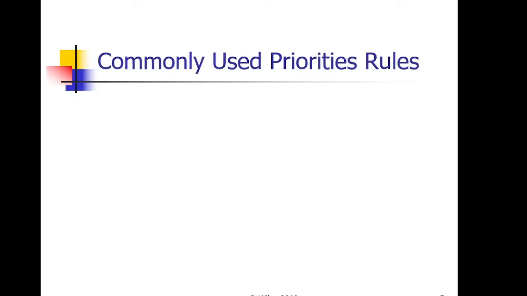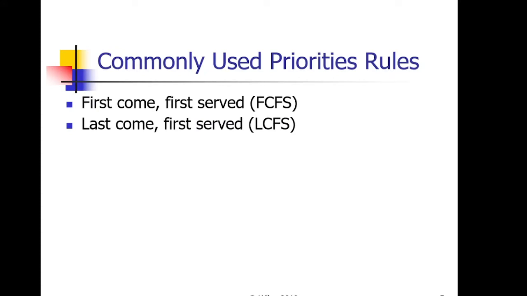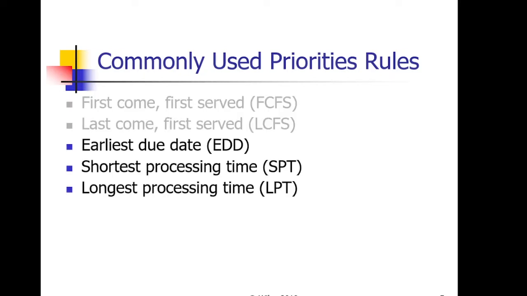So here are some commonly used priority rules. First, as it is stated, first come, first serve. The task that comes first is tackled first. Then there is the exact opposite of that, last come, first serve. The task that comes last is tackled first. Then there is the one with earliest due date. We complete the tasks that have the nearest due date, and then so on. In shortest processing time or SPT rule, the task that can be completed quickly is done first. Exactly opposite is the longest processing time, in which the task that needs a larger amount of time to complete is tackled first.